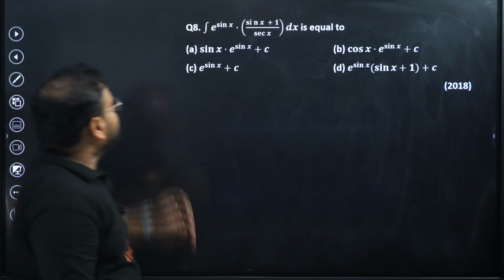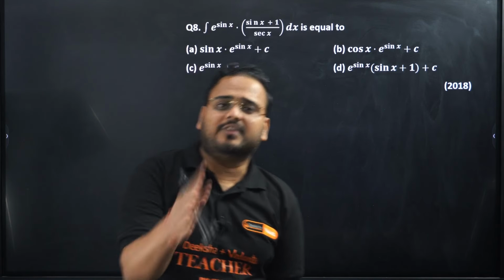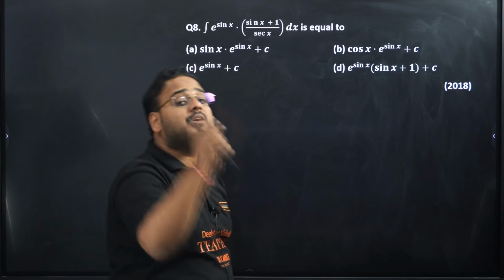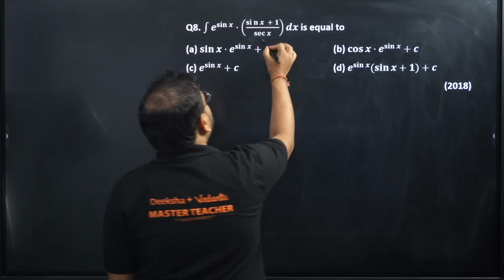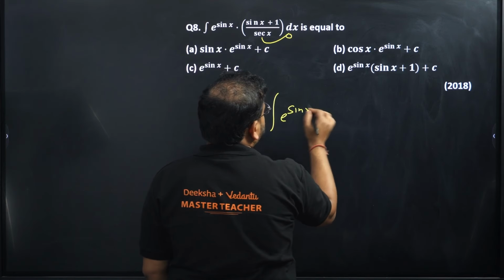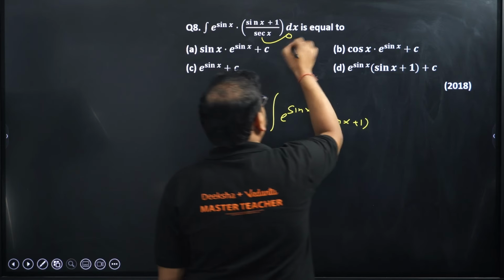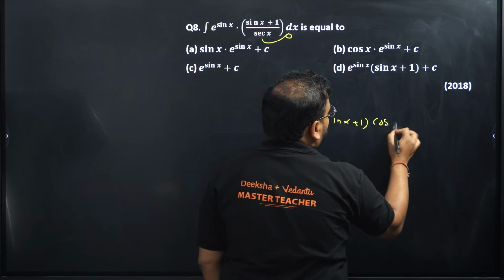Question number 8. e power sin x plus 1 sec x. Right now, this question looks difficult. But if you do one step, this question becomes very simple. What is it? Bring this sec x into the numerator. Check this out. e power sin x plus 1, and sec goes in the numerator and becomes cos x dx.